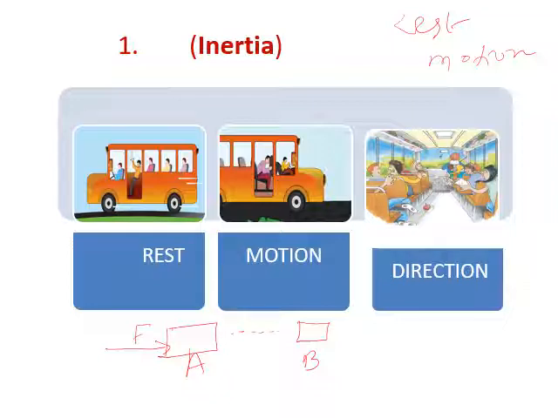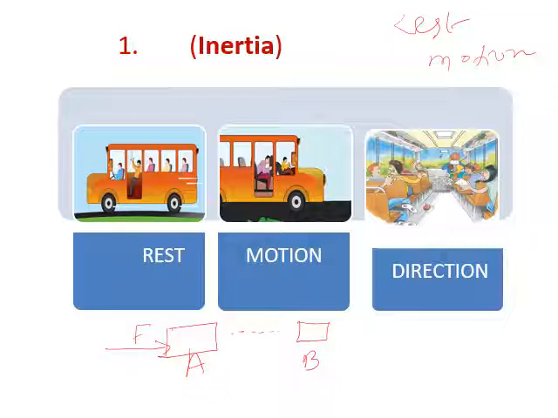Many scientists and many philosophers gave their own definitions of rest and motion. According to Aristotle, in nature, every object will want to be in the rest condition.